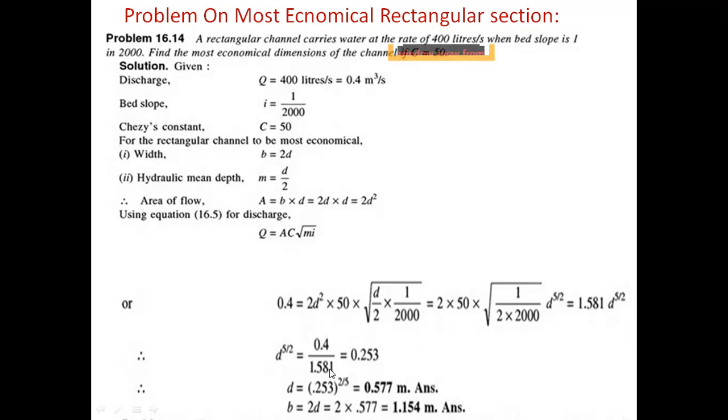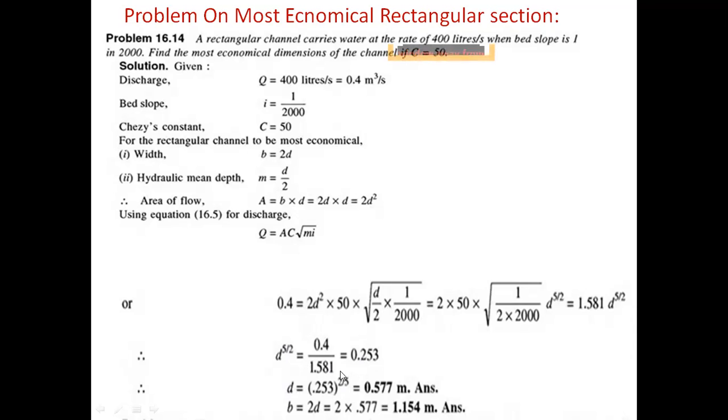0.4 by 1.581 is equal to 0.253. So d power 5 by 2 equals 0.253. Here we require the value of d. The 5 by 2 power, being in the denominator, is reversed when it goes to the right hand side.